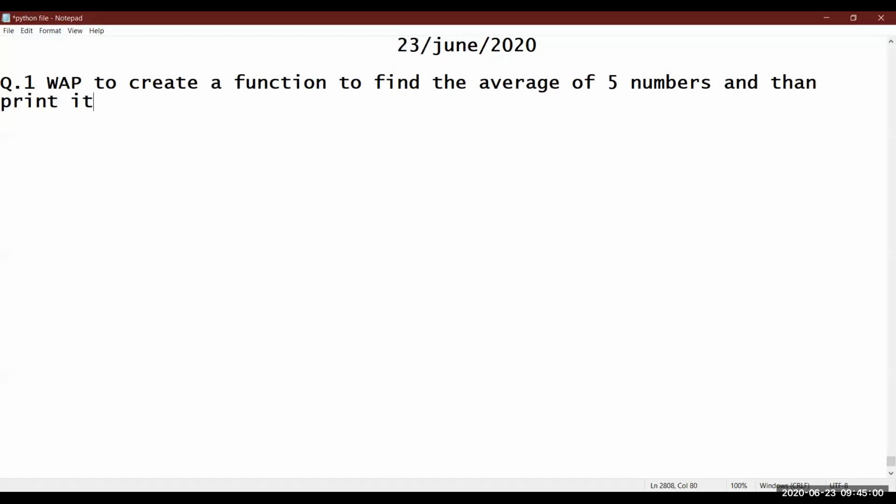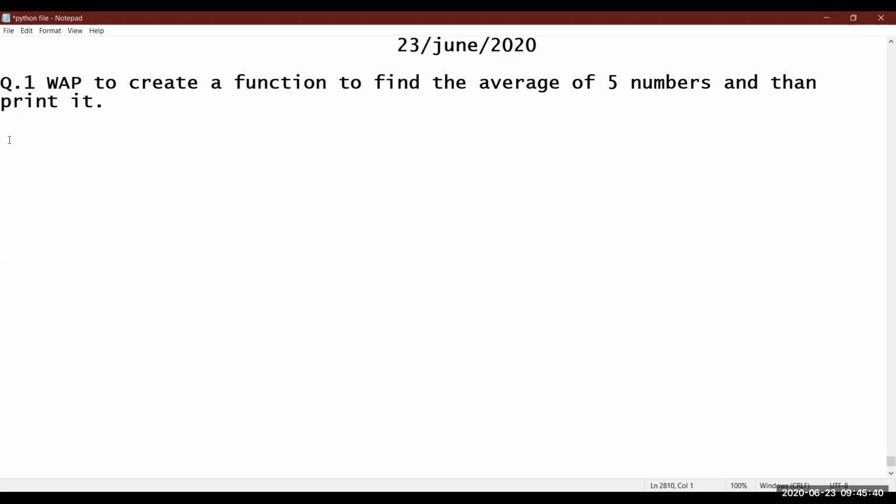and then print it. Do remember, right now we are discussing non-argumented function. That means the function which is not accepting any argument and not returning anything. Then today I'll be teaching you how to return, how to accept arguments, all such things. So the easy way, what I told you yesterday: you have to give one name to the function. You have to put the def keyword before it, and then after the function name you have to put empty parenthesis, empty round brackets followed by colon, and then the statements which are used for finding the average of 5 numbers that we will be writing. Fine.